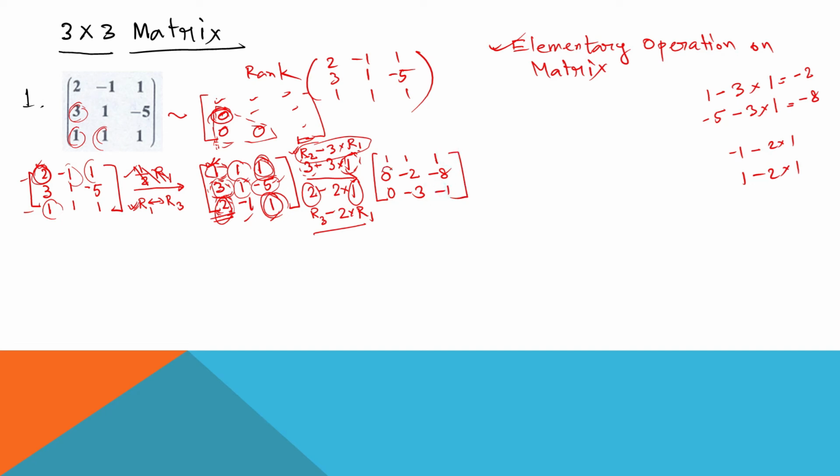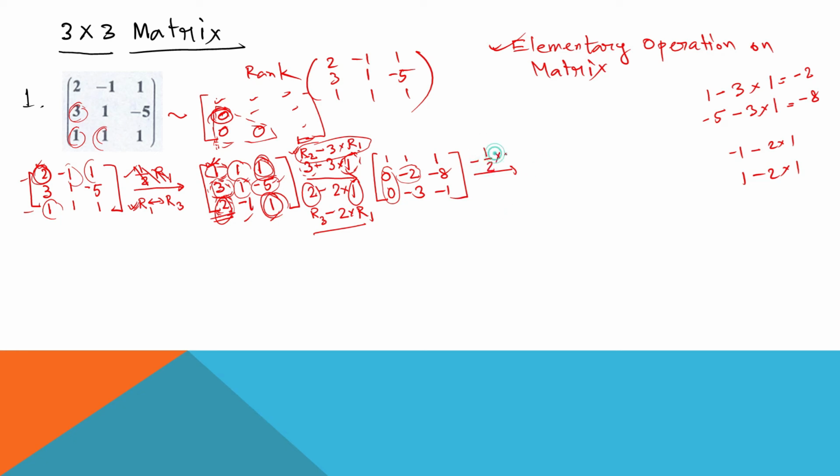Look, these two elements have become 0 now. Now what should be done? Next, you need to make this element 1. And how can you do this? Look, this is minus 2. So if I want to make minus 2 as 1, what should I do? Multiply with minus half.